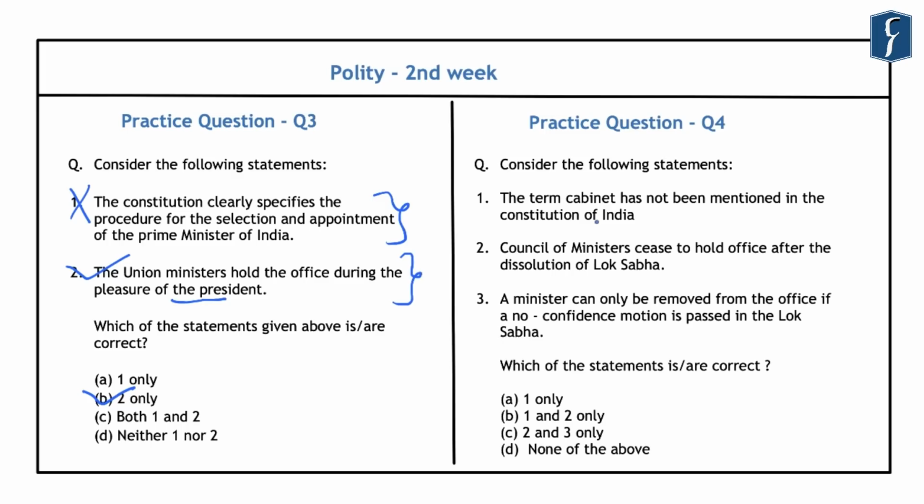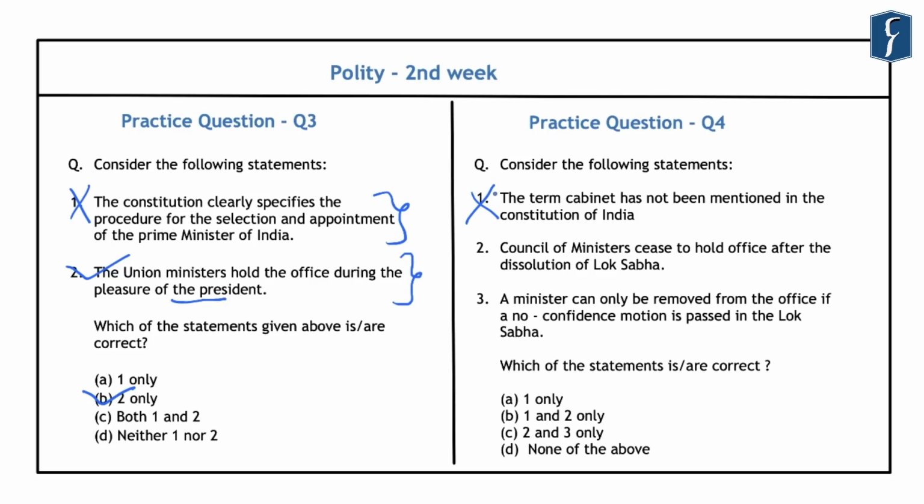And in the year 1975, the Prime Minister of India, Indira Gandhi, advised the President to proclaim emergency without consulting the Cabinet of that government. And that is why this safeguard was inserted by the 44th Constitutional Amendment. And hence the term cabinet was for the first time inserted into the Indian Constitution by the 44th Constitutional Amendment Act in the year 1978. And this first statement is incorrect because the term cabinet has now found a mention in the Indian Constitution based on the 44th Constitutional Amendment Act.